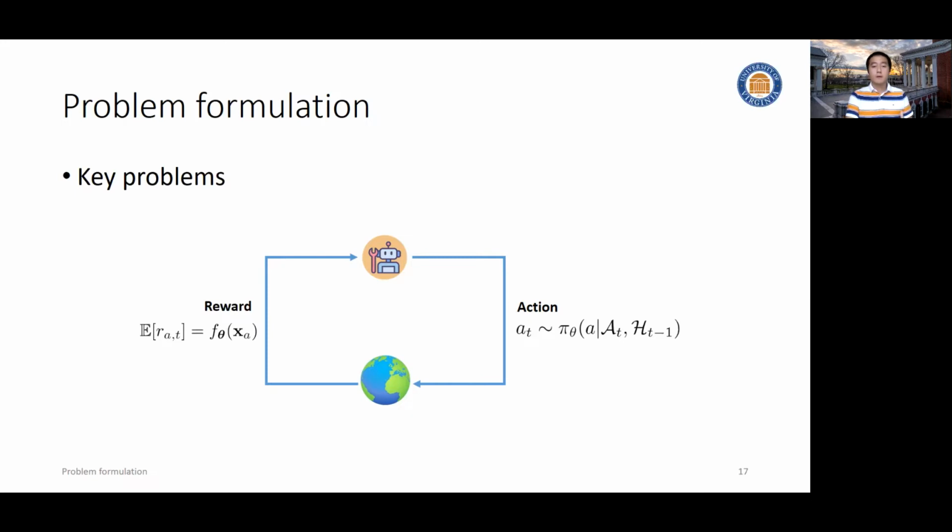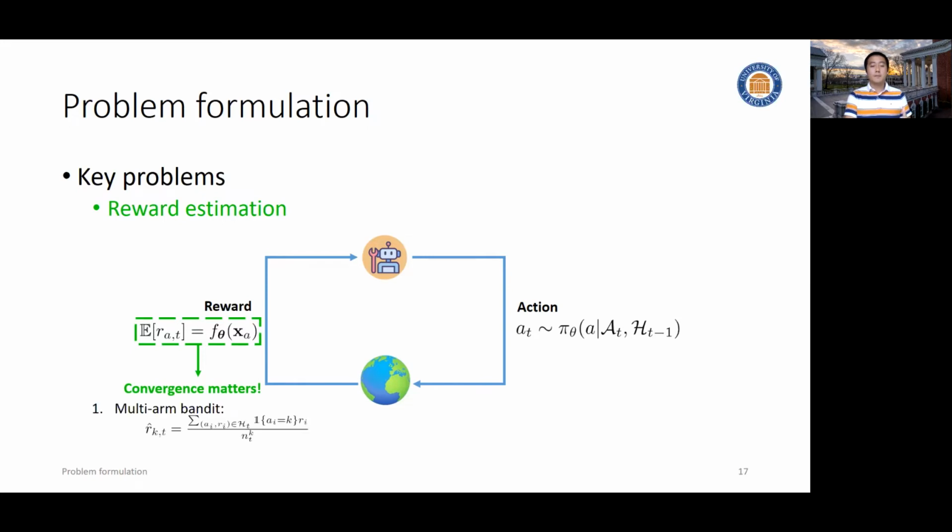Then here, clearly, we have two important problems to think of. The first one is reward estimation, because it will give the agent some idea about the quality of the action. And in particular, in the multi-arm bandit setting, convergence is most important. We need to figure out, as fast as possible, what the best action is, so we can just keep playing with this best action. And in the multi-arm bandit setting, we can use mean estimation by assuming stochastic reward generation.